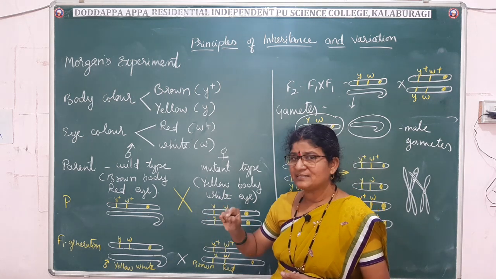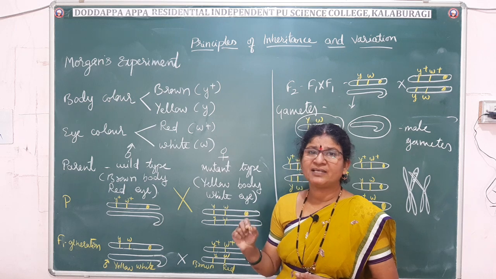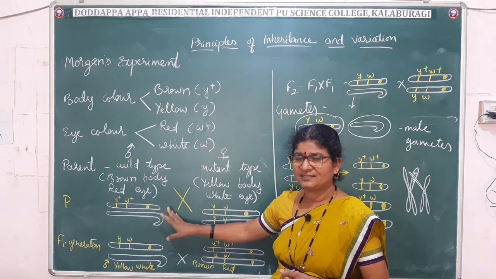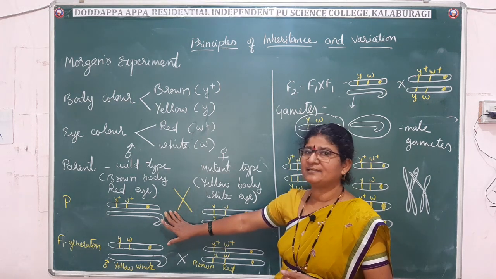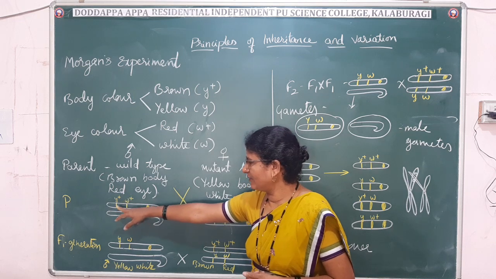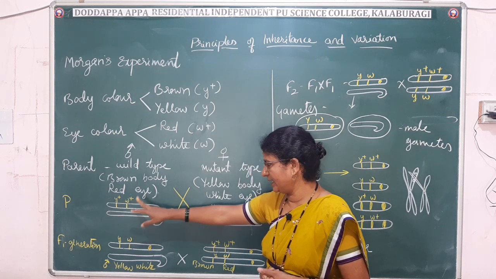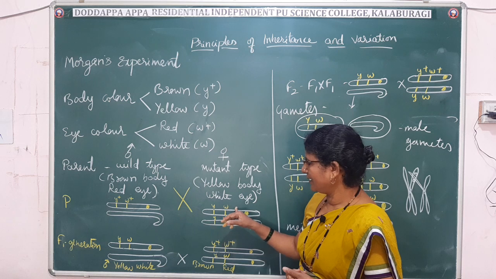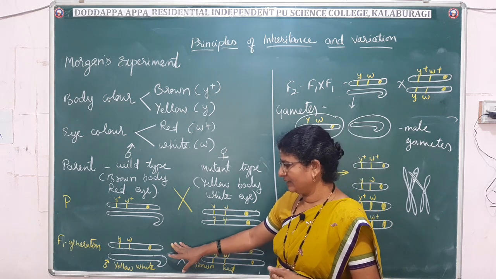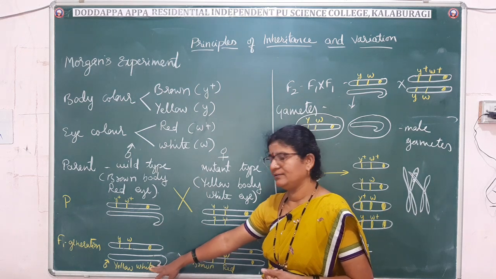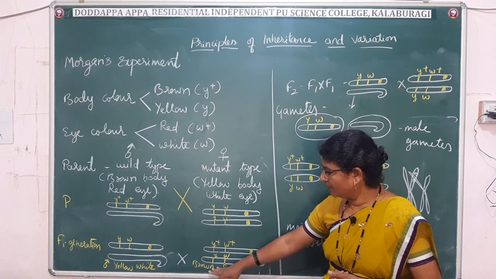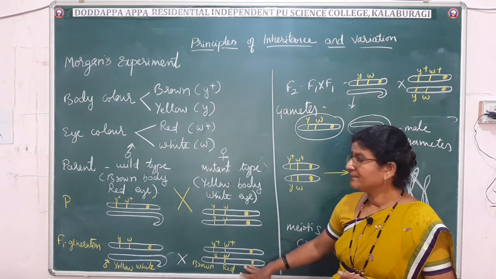If we write X and Y, it will become a problem for us to show the genes. That is why we are representing it diagrammatically, and like this only it is there in the book. So for the male Y plus and W plus we have indicated, and for the female Y and W. In the F1, all males had yellow body with white eye, and all the females had brown body with red eye.